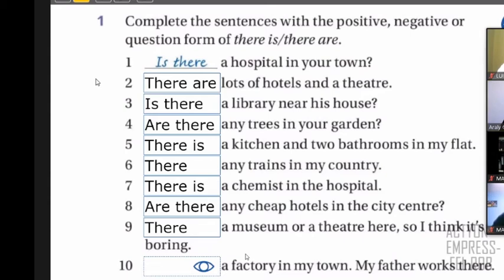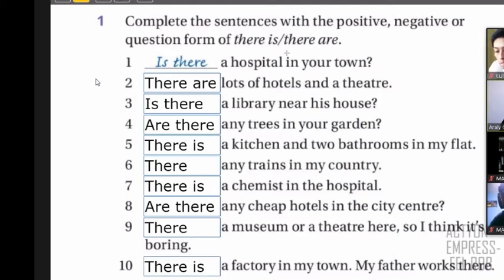Are there a factory in my town? Well, if you say are there, it's a question. When you say are there or is there, sorry. Okay, so it can be there are or there is. In this case, we say there is because it says only one, right? One factory. So that's why. All right. So thank you for your participation.